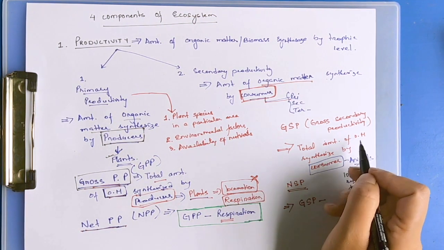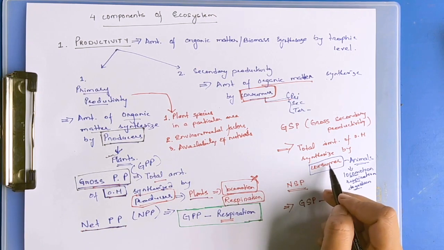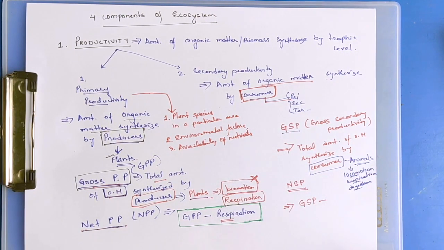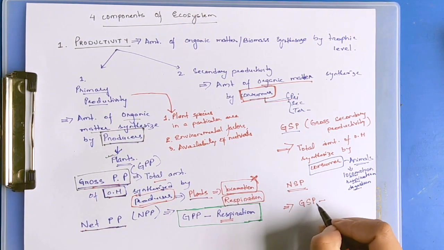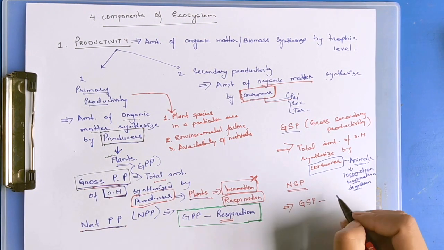We take the total amount of organic matter synthesized by the consumers, which is the gross secondary productivity, minus these, and then we get the net secondary productivity.